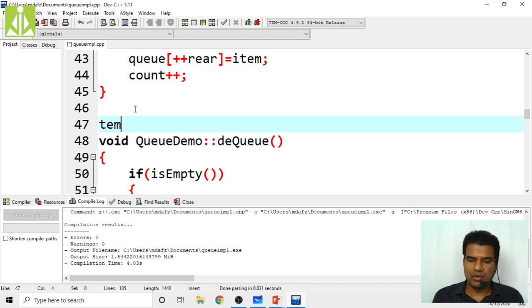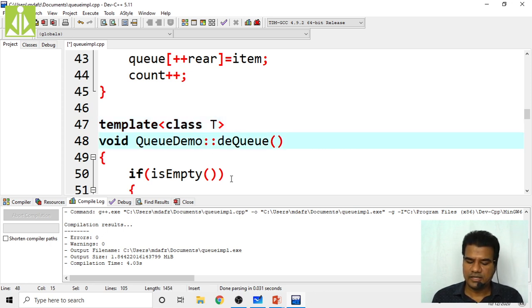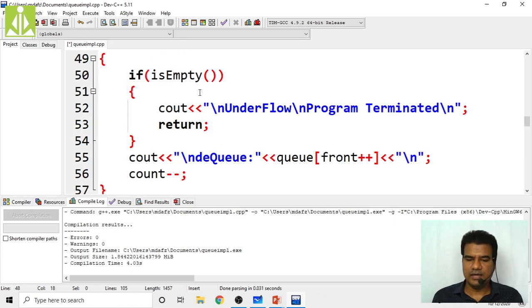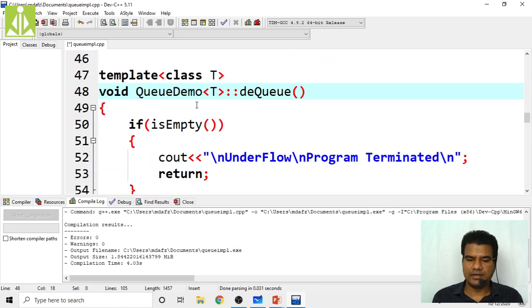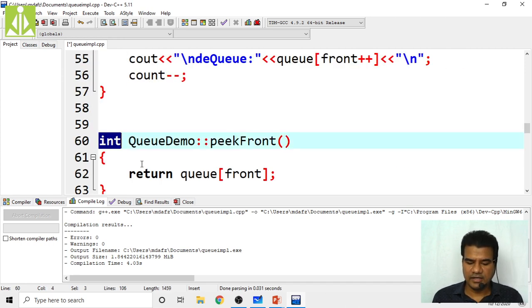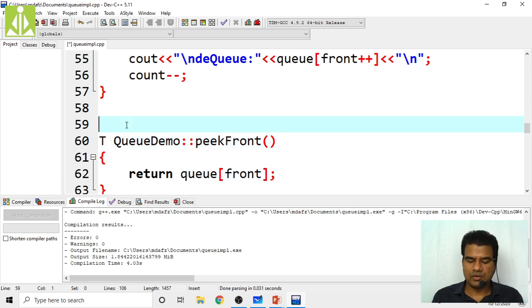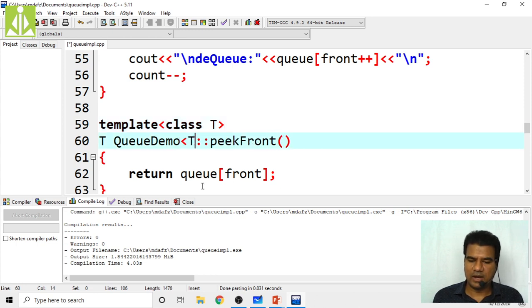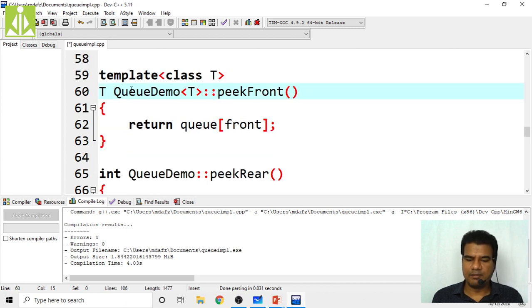Here one more template definition, class T, and here also you have to put T like this. Okay, and the rest of the things are the same in the DQ operation. Nothing changed. Okay, peek front here will return a value of type template. So for peek front, write the template definition here: template class T, and here also one T you have to put like this. Then peek front will return a template type of value.